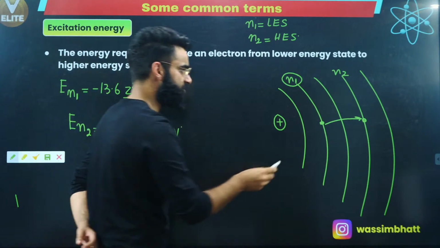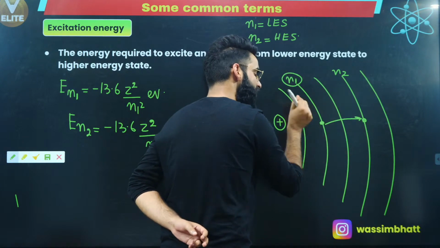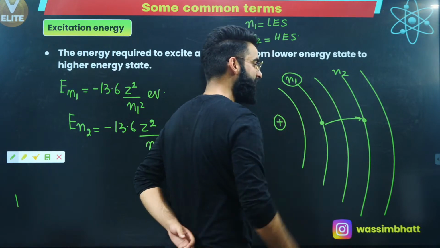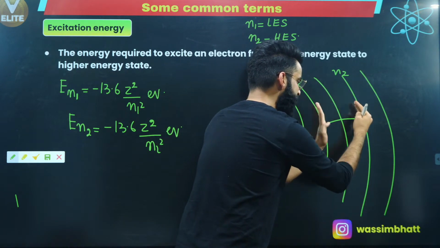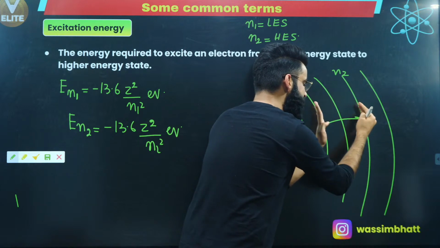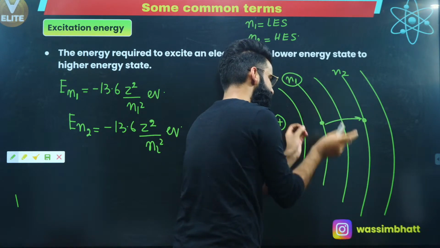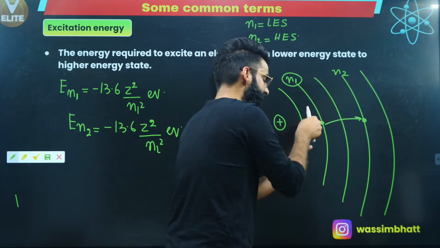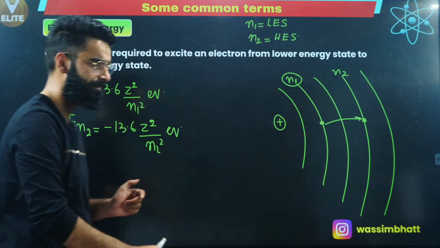In order to make the transition from low energy state to higher energy state, energy is absorbed by the electron. How much energy is absorbed by the electron? Whatever will be the difference between these two energy states, whatever is going to be the energy gap between these two shells, the same amount of energy electron has to absorb, then only the electron will make a transition from this low energy state to higher energy state, right?